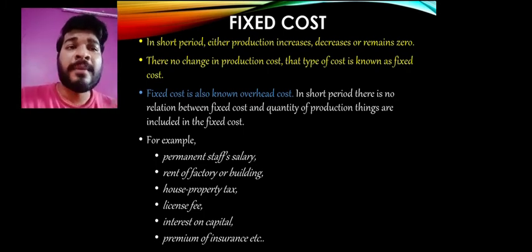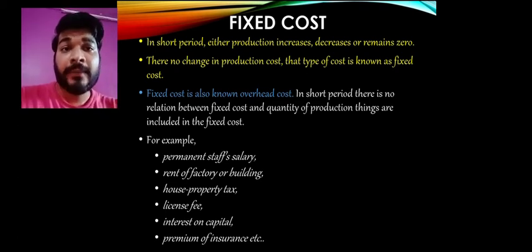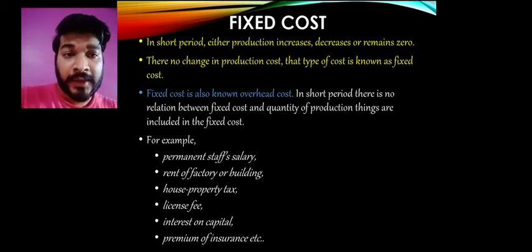So these are some of the costs which occur in the business which do not affect the production quantity; they have nothing to do with it. You find that those are the fixed charges, so they come under fixed overhead, or they are also known as overhead cost. To study it well, there is again a table and a diagram which we are going to learn.